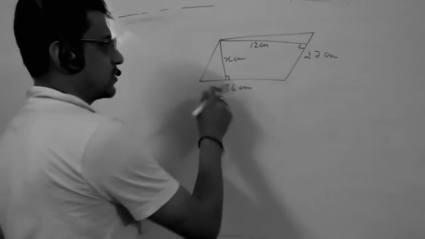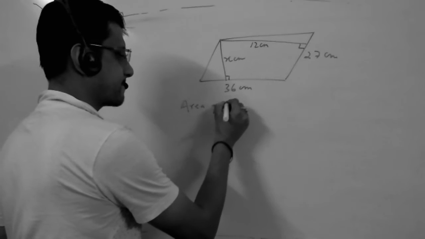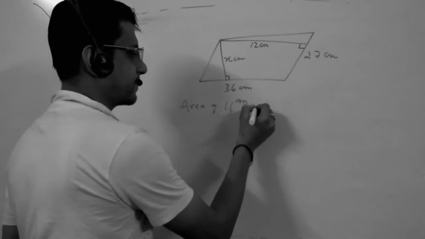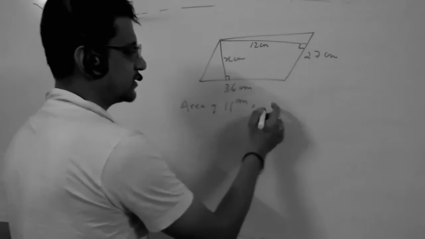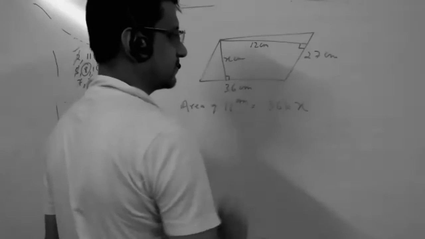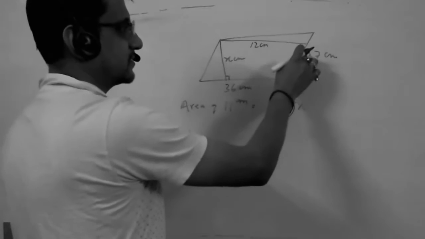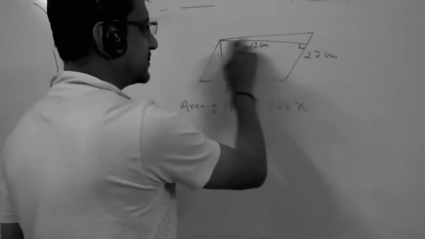So what is the area of a parallelogram? Base into height. Base is what? 36. Height is what? x. Correct? Yes, sir. Now we turn this parallelogram. This is the base and this is the height.